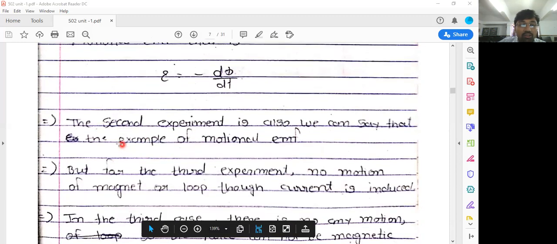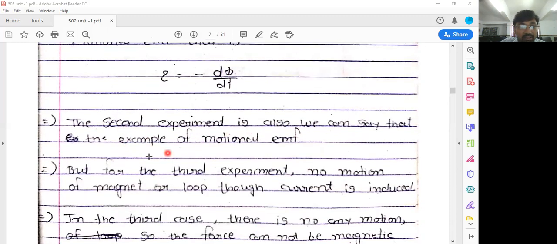The second experiment is also an example of motional EMF, because in this case there is also motion of the magnetic field source, or a magnet, instead of the wire loop. There is a motion of the magnetic field source or a magnet. So we can say the second experiment is also the case of motional EMF.